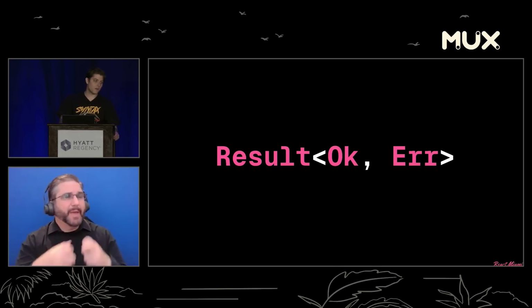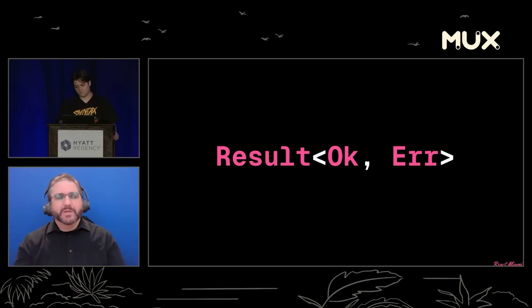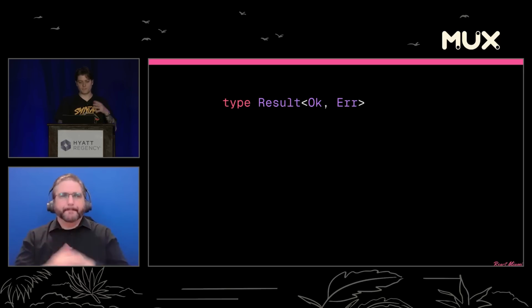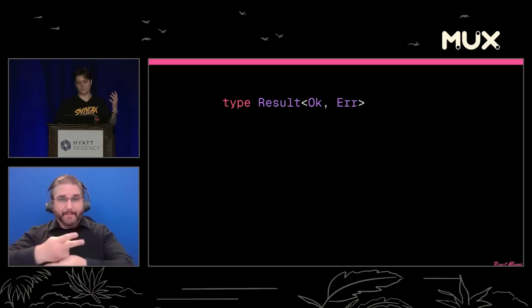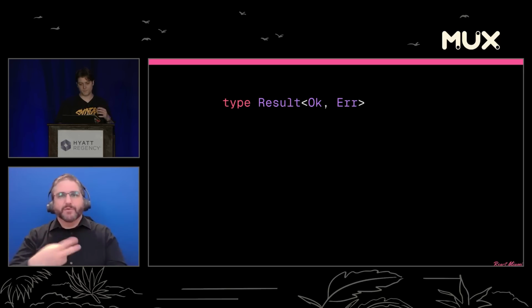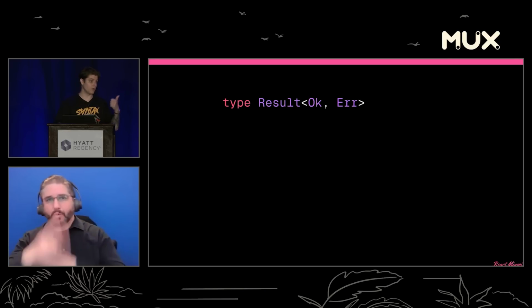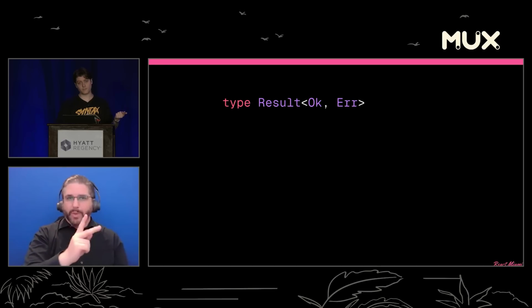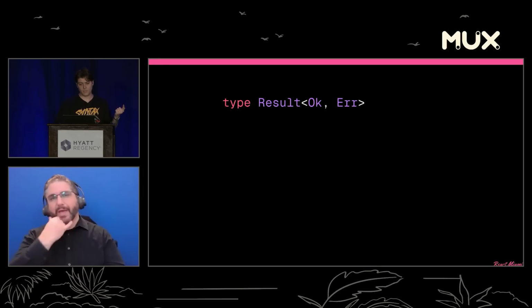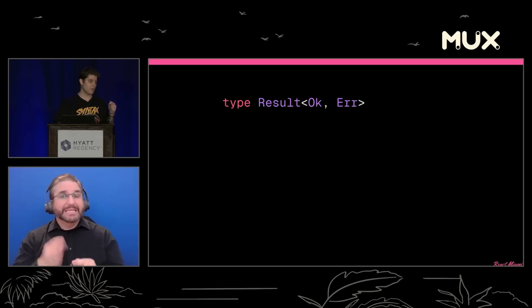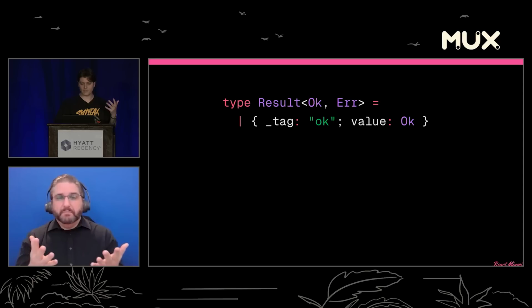So let's talk about the result type. The result type is effectively a type that has 2 generic parameters, the OK type and the error type. If it succeeds, we'll end up with the OK type. If it fails, we'll end up with the error type. And in its simplest form, it can be thought of as a simple discriminated union with 2 variants.